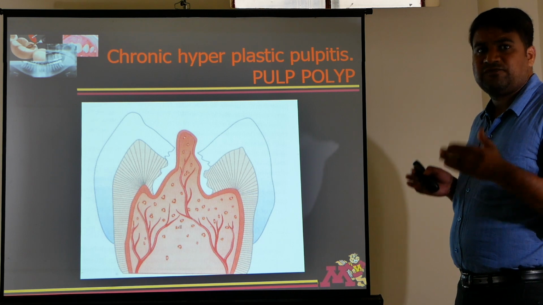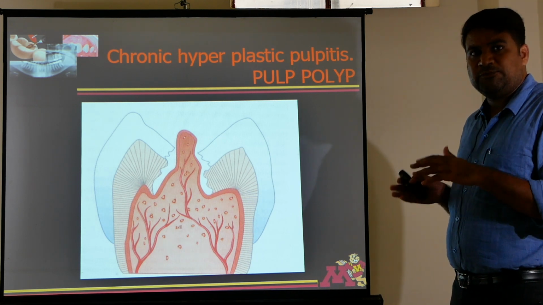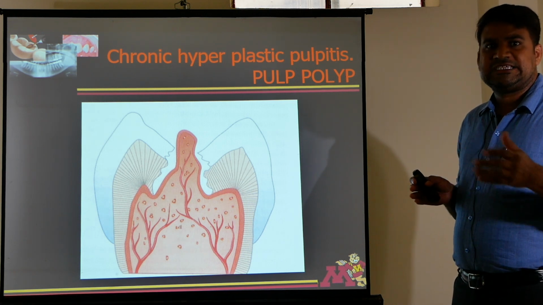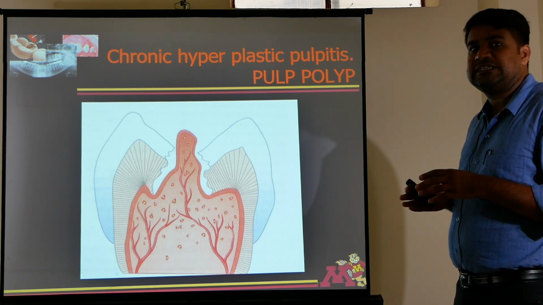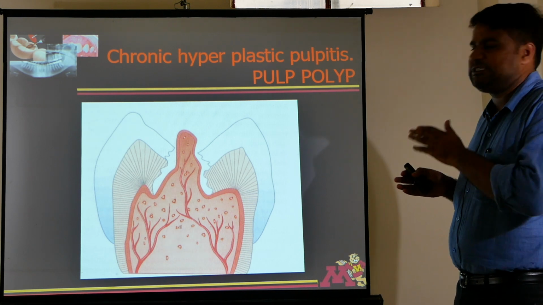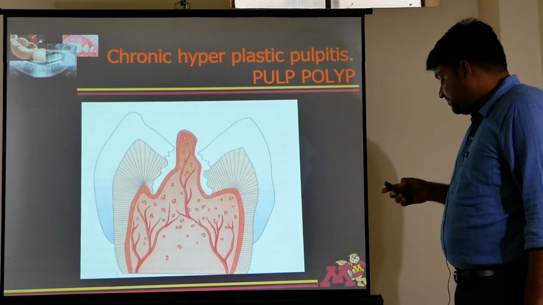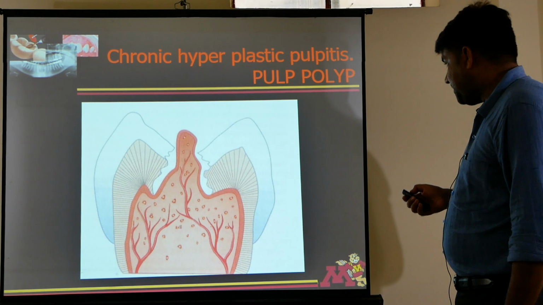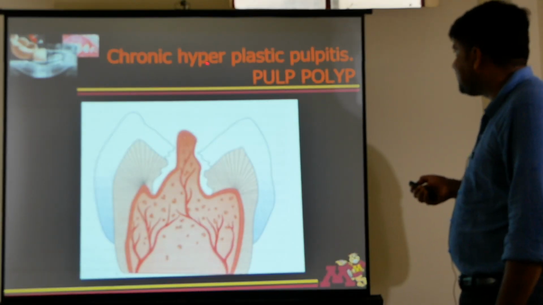Reversible pulpitis is when caries is there only in dentine, and on removal of the stimuli the pain vanishes, then it is reversible pulpitis. If pain is persistent, that means if on removal of stimuli pain is still there, then it is irreversible pulpitis. If irritant is there, sometimes there is a condition called hyperplastic pulpitis.